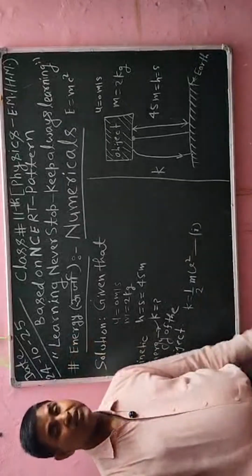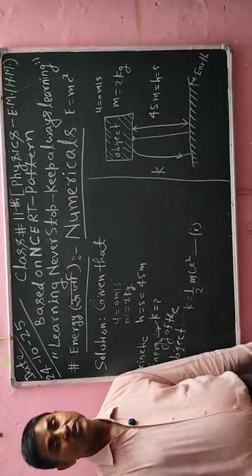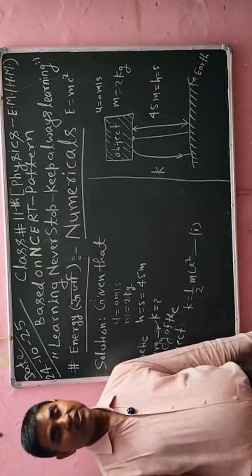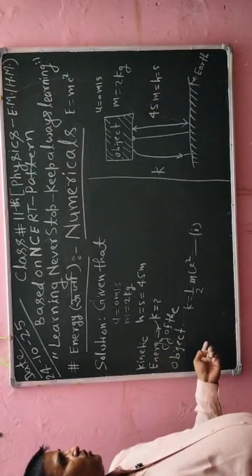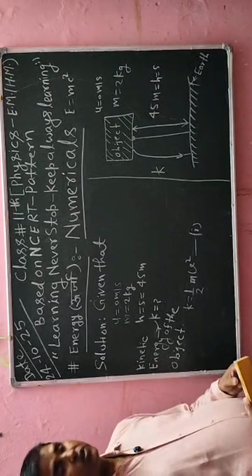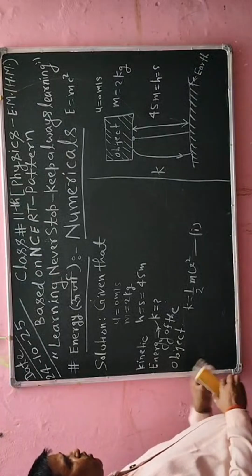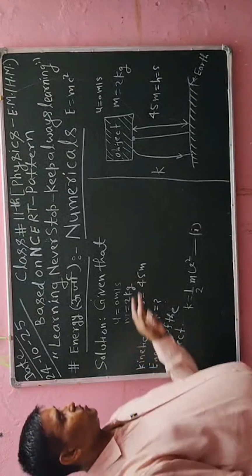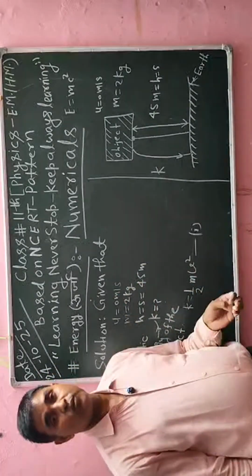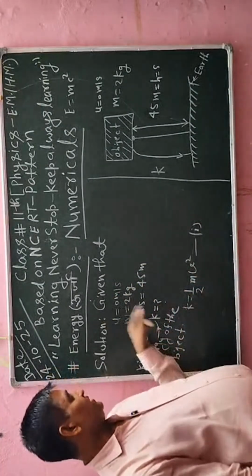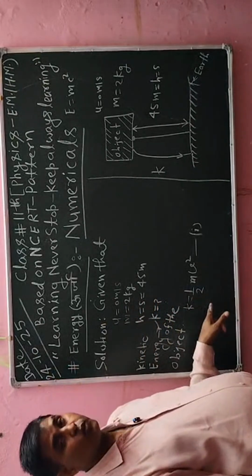After simplifying, I will get a value, and that value will be the kinetic energy, which is required in the numerical. So this is the concept I will follow to evaluate its solution. First of all, I am going to write all the information available in the question. Positively write it in your notebook for further revision. Now I will erase it, and after erasing I will give its appropriate solution.